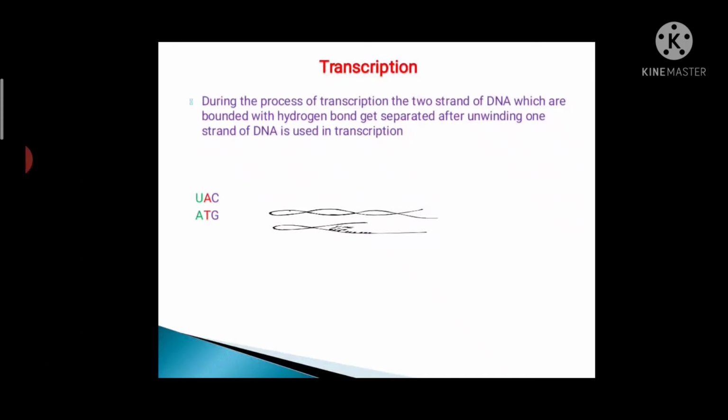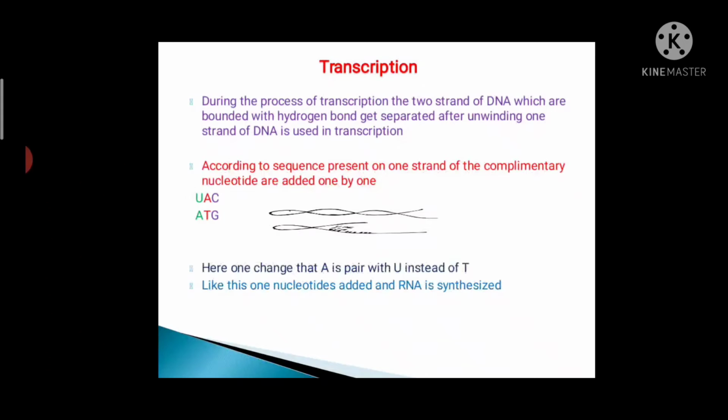During the process of transcription, the two strands of DNA which are bound with hydrogen bonds get separated. After unwinding, one strand of DNA is used in transcription. From the two strands of DNA, only one strand takes part in the process of transcription. According to the sequence present on that strand, the complementary nucleotides are added one by one.